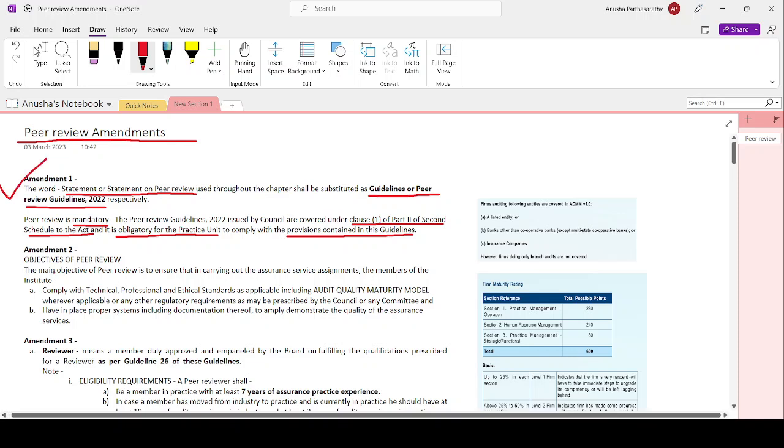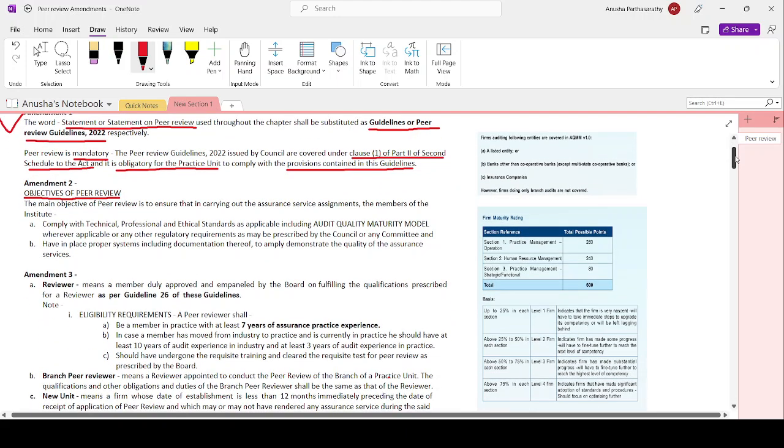Good. Now, move on to the second amendment. It deals with the objectives of peer review. What is the objective of peer review? The main objective of peer review is to ensure that in carrying out the assurance service assignment, the members of the Institute comply with the technical, professional, and ethical standards as applicable, including the Audit Quality Maturity Model wherever applicable, or other regulatory requirements as may be prescribed by the council or any other committee, and have in place proper systems, including documentation thereof, to amply demonstrate the quality of the assurance services.